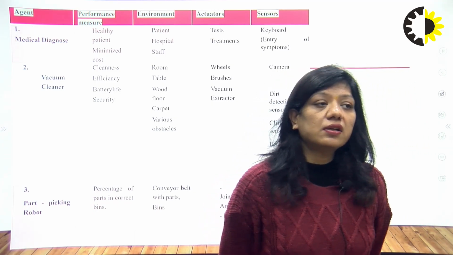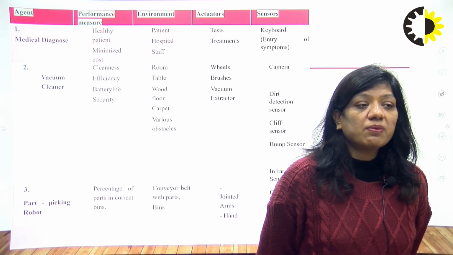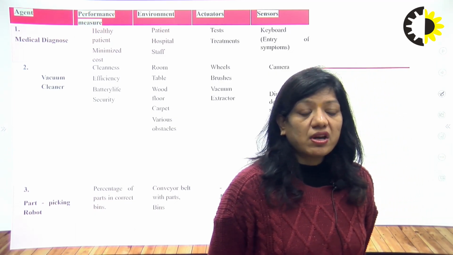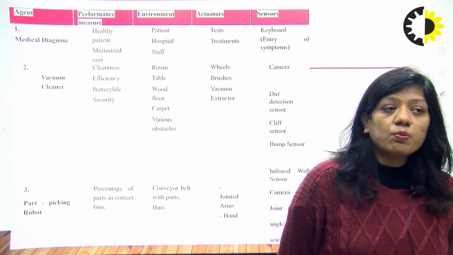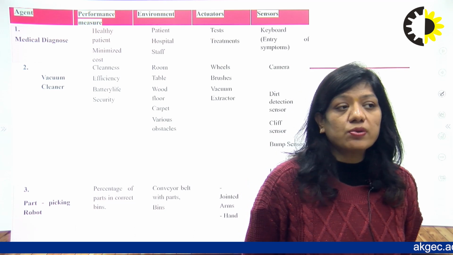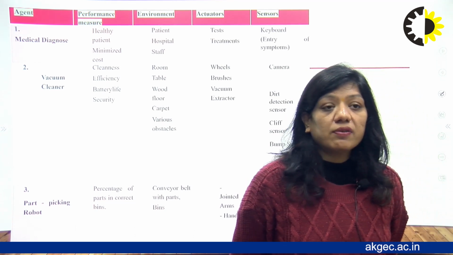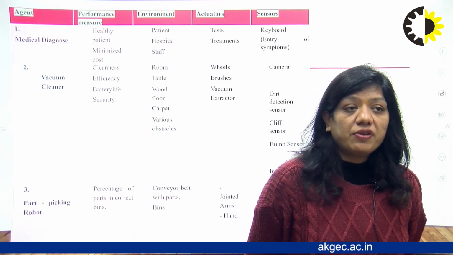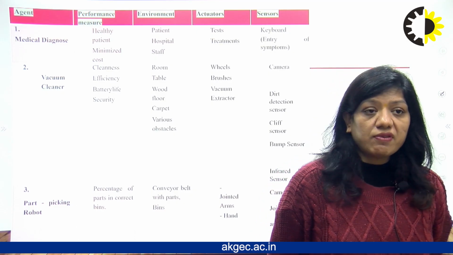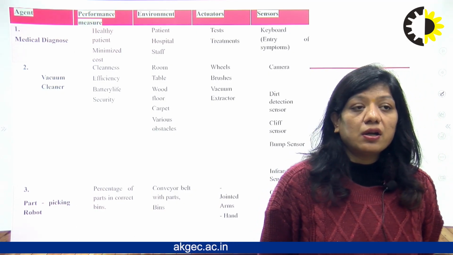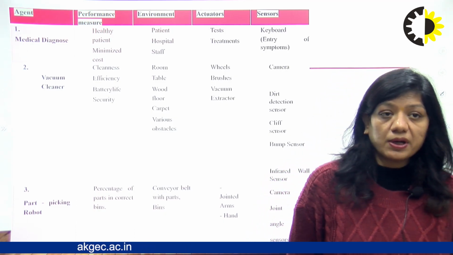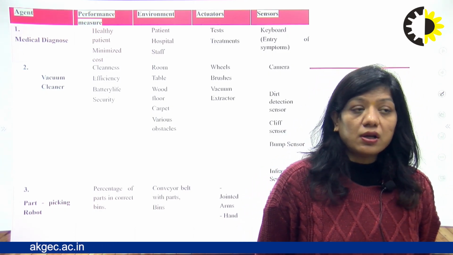The next one is the vacuum cleaner. The performance measure for a vacuum cleaner will be cleanliness, efficiency, battery life, security. The environment would be room, table, wood floor, carpet, and various obstacles where we can use the vacuum cleaner. The actuators would be wheels, brushes, and vacuum extractor. And the sensors would be camera, bump sensor, cliff sensor, and dirt detection sensor. These come under the category of sensors for a vacuum cleaner.